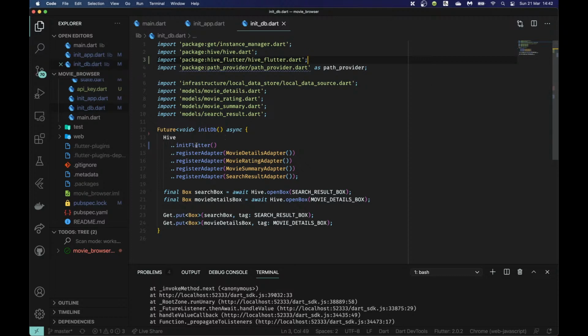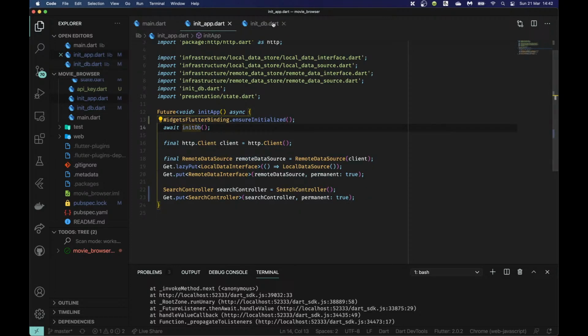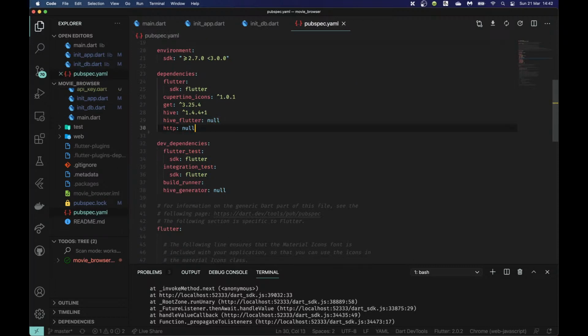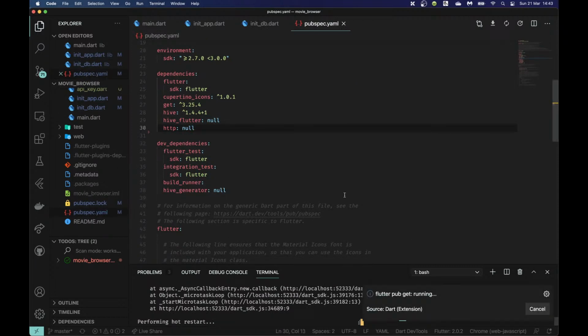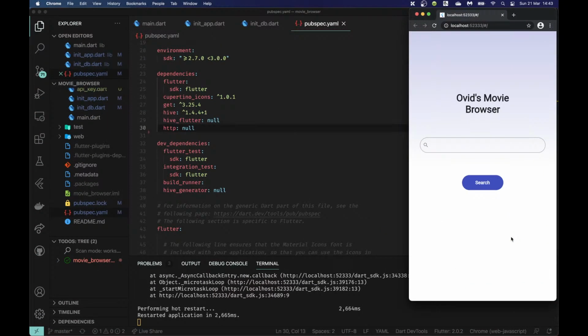Now that I've done this, this works. And since I can do this, now I no longer need path provider. So I'm just going to delete this. And in fact, I can remove it from my dependency because that was the only thing I was using it for. So now if I restart it, there we go. Now it is working.